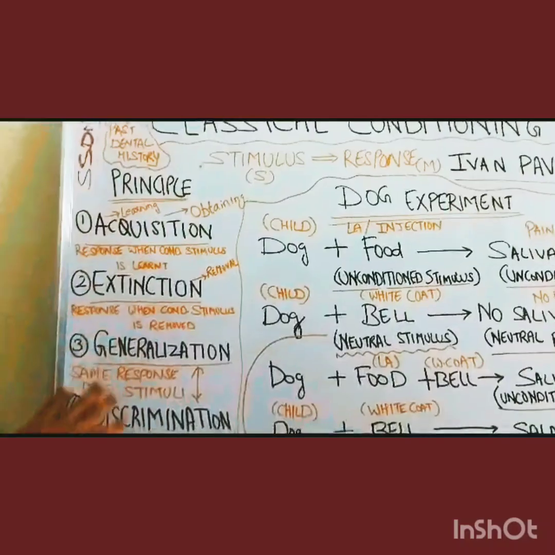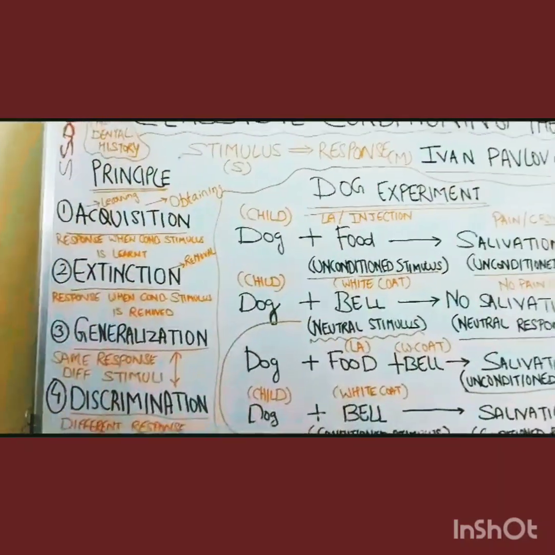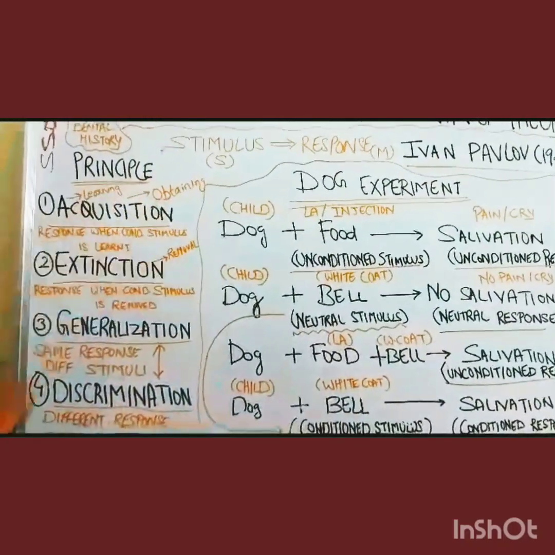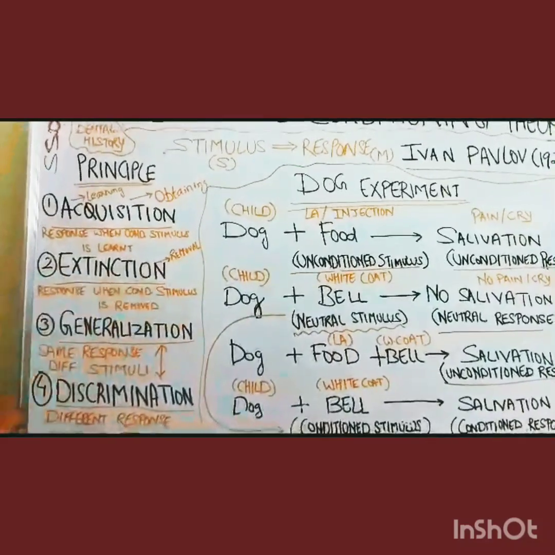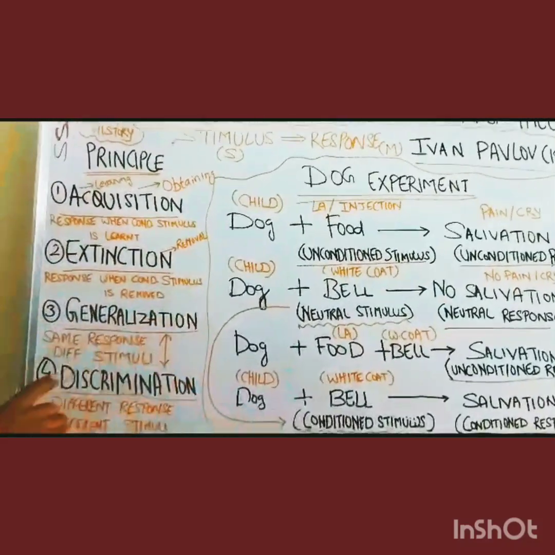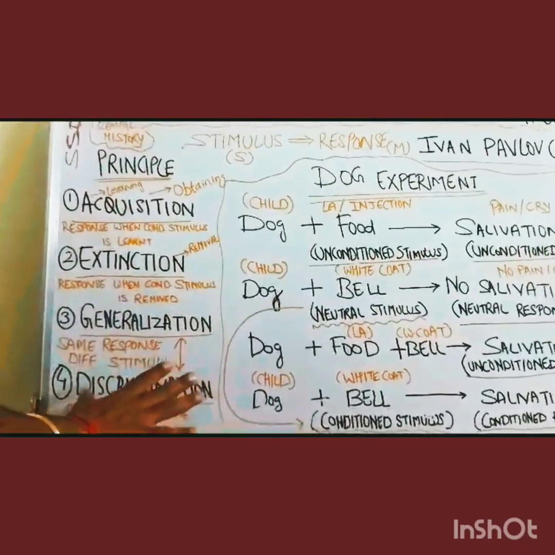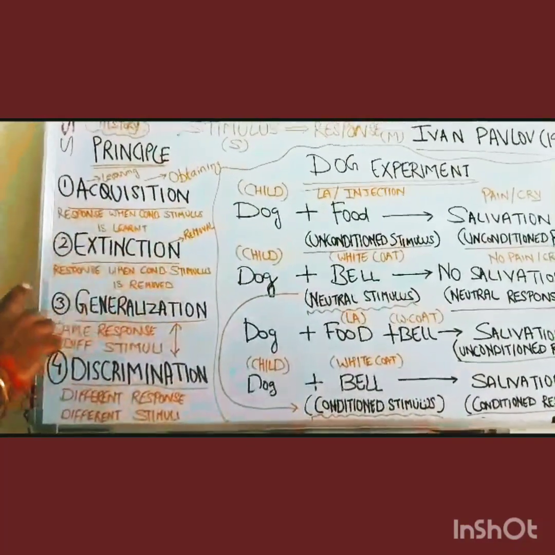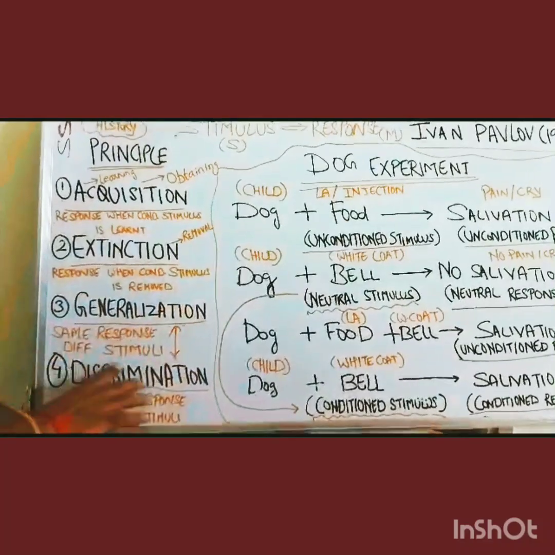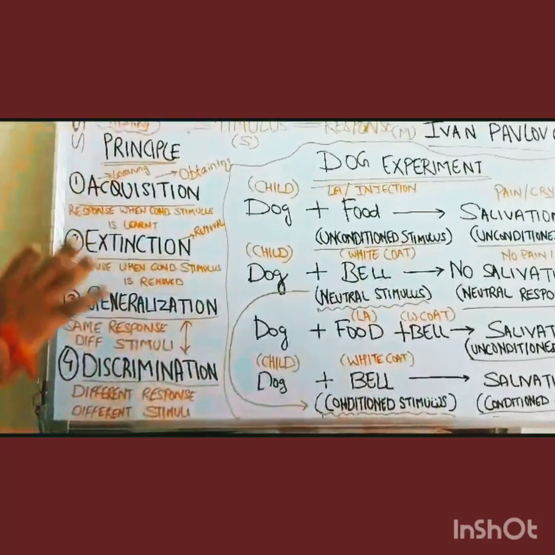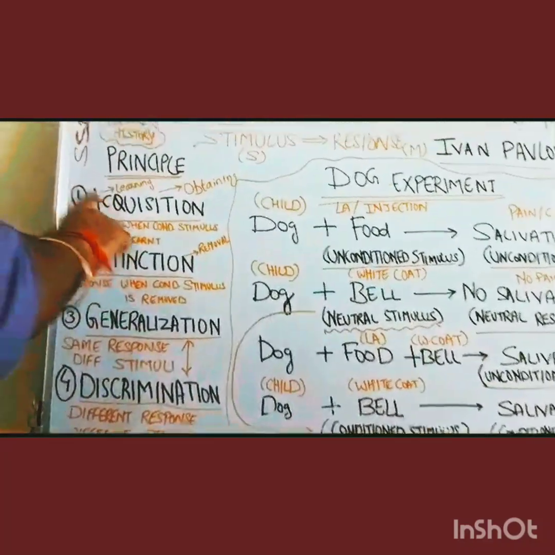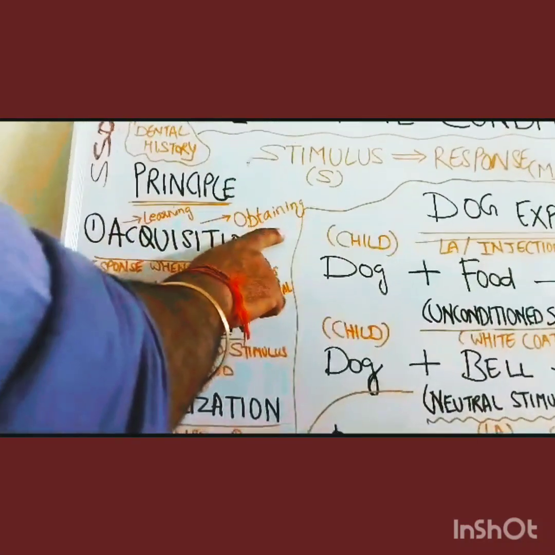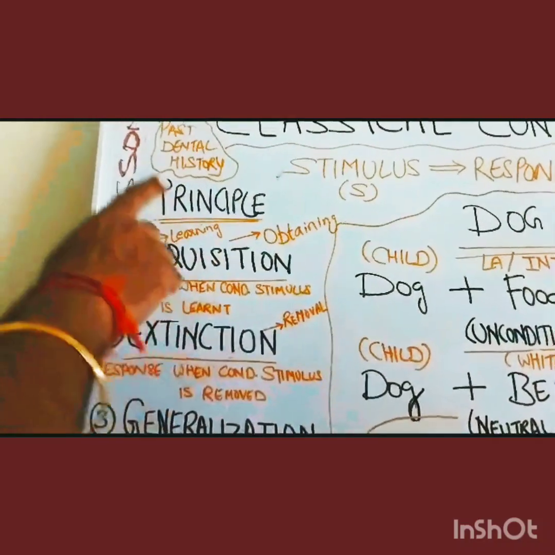We have four principles in classical conditioning theory. First is acquisition, second is extinction, third is generalization, and fourth is discrimination. What are these principles? The first principle, acquisition, means learning or obtaining.